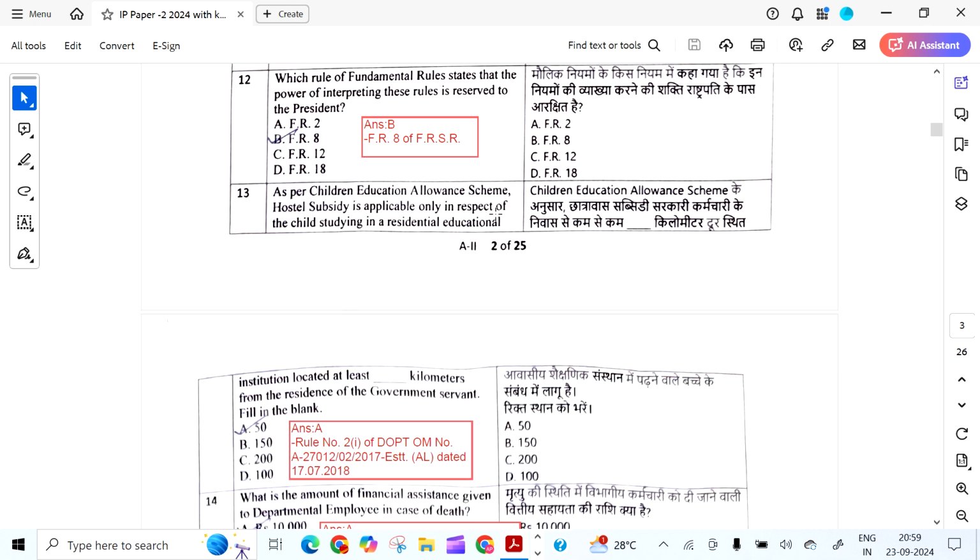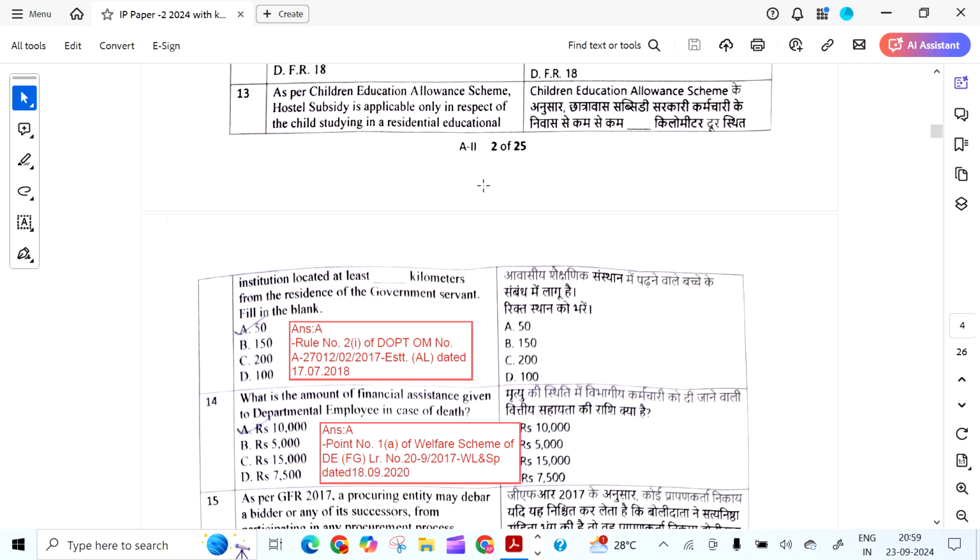Which rule of the Fundamental Rules states that the power of interpreting these rules is reserved to the President? It is FR 8 from FRSR.